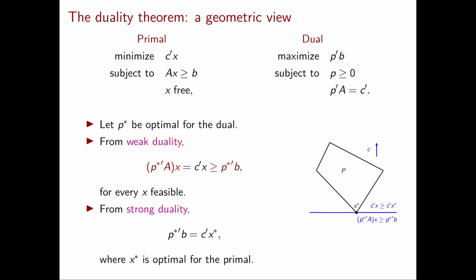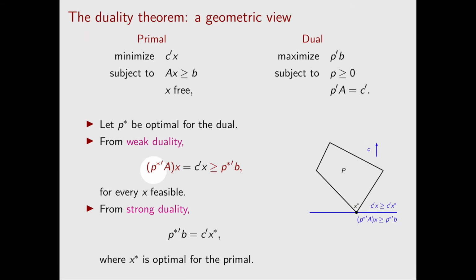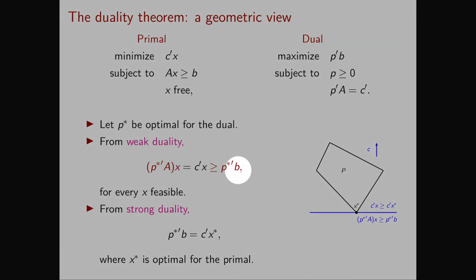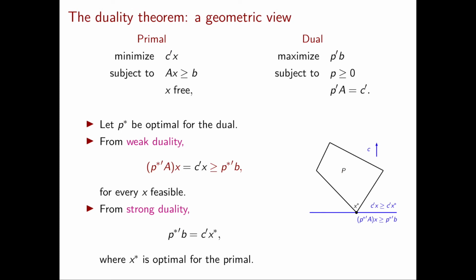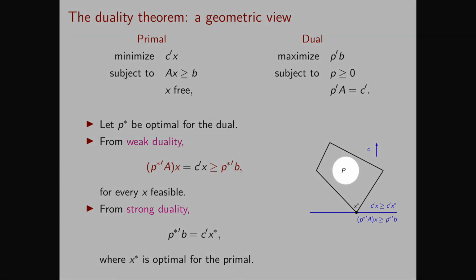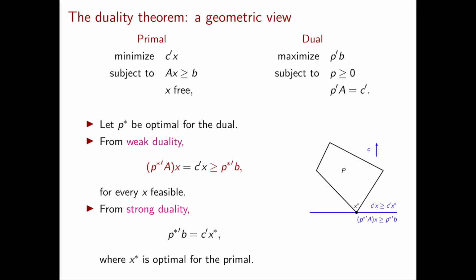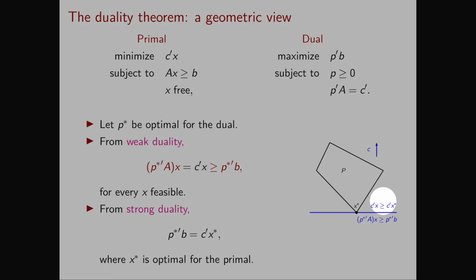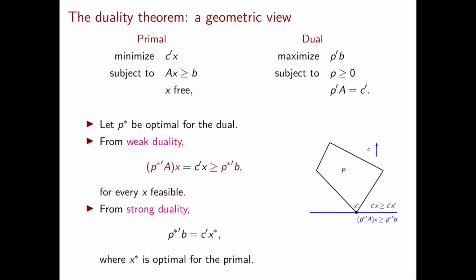If you remember, we saw that any feasible solution to the dual gives rise to an inequality in the primal space. Such an inequality is valid for the feasible region P of the primal problem and is parallel to the inequality c transpose x greater than or equal to c transpose x star, where x star is an optimal solution for the primal.